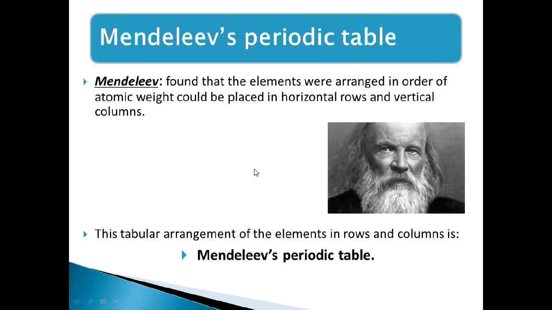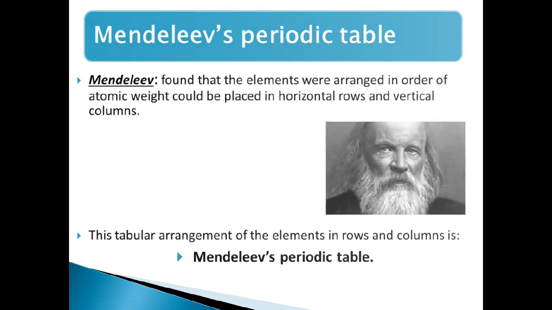Mendeleev found that elements arranged in order of their atomic weight could be placed in horizontal rows and vertical columns, and this tabular arrangement of elements in rows and columns gave us Mendeleev's periodic table, which was the first attempt to classify elements.